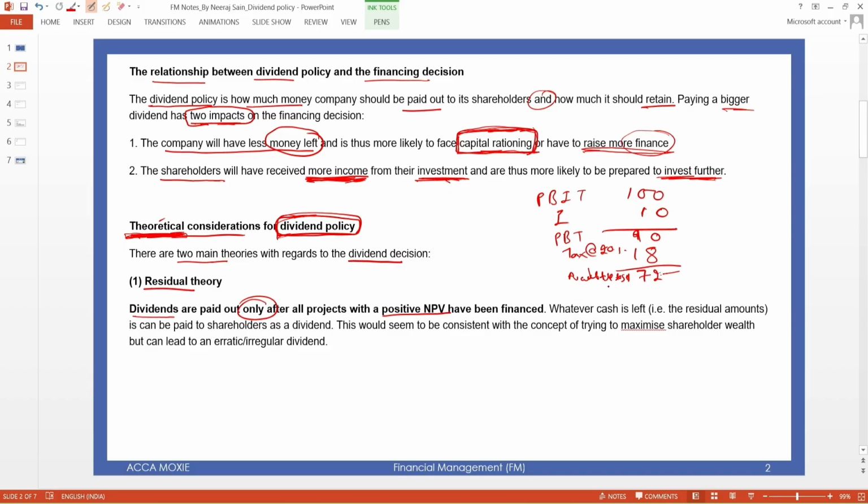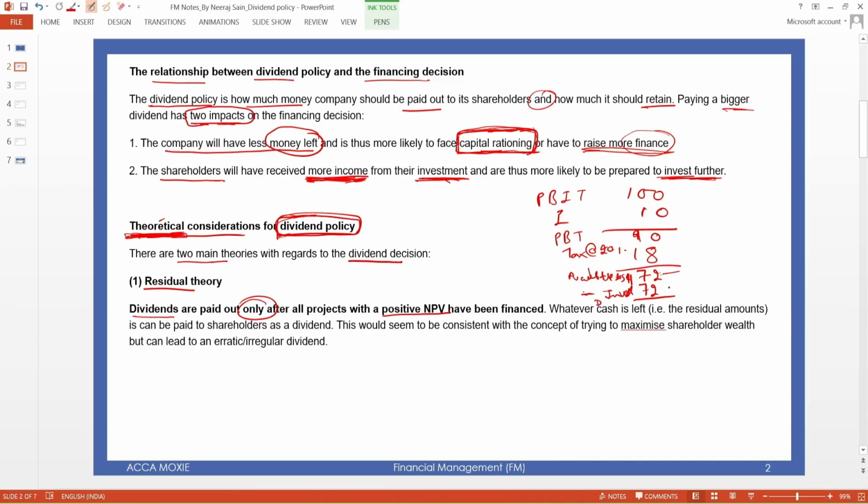So that is available to shareholders, but what we will do is not distribute it here in residual theory. We will invest this amount. If 72 is the positive NPV, we will invest this and we don't pay the dividend.